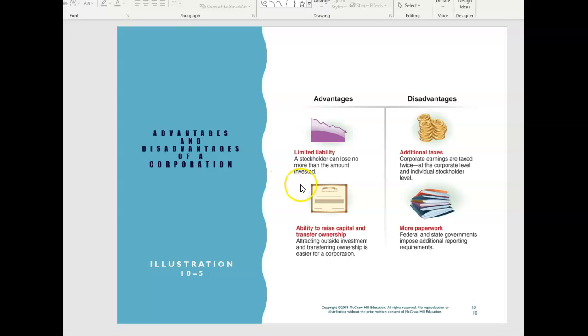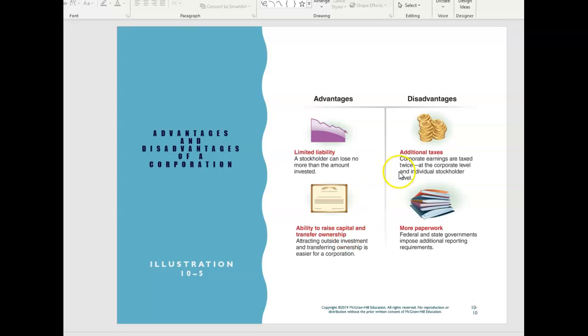Some of the advantages of being a publicly traded corporation: we have limited liability as an individual owner of the company. I have a share of Intel Corporation, but Intel can't come back and get more money out of me. If they are sued, they have to address that lawsuit. They can't come back to me as the owner of the company. And we can raise a lot of capital in this arrangement, and I can transfer ownership. I could sell my share of Intel to somebody else and instead buy a share of Apple Corporation. It is a transferable ownership.